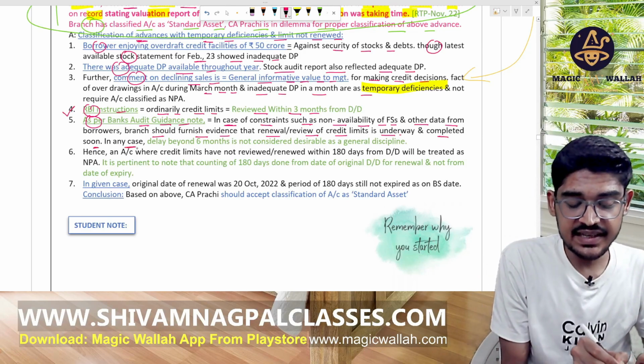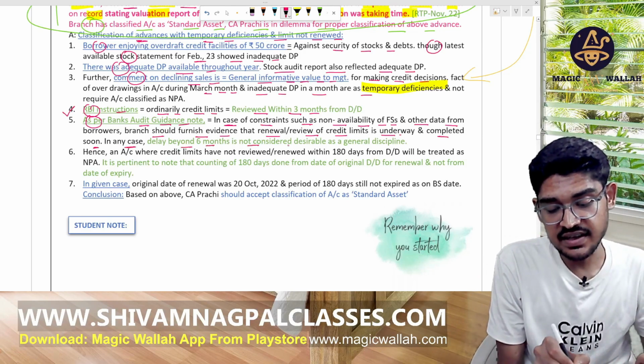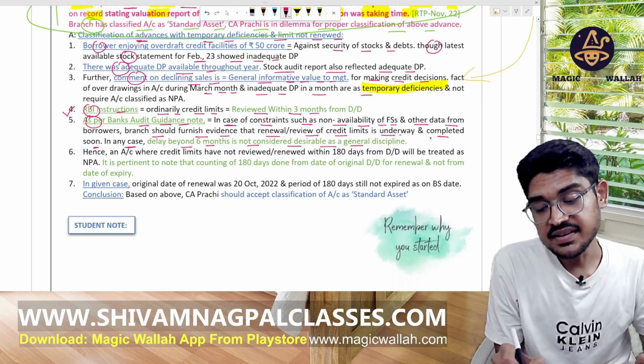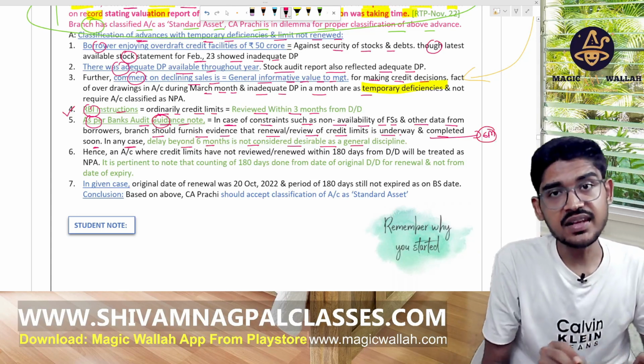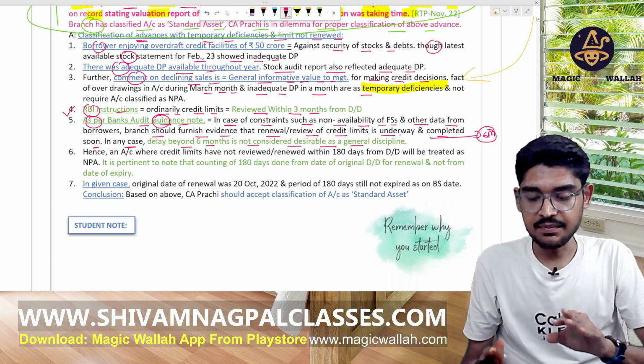In any case, a delay of 6 months is not considered desirable. Means they are giving 6 months time. The guidance note gives 6 months, RBI gives 3 months. This will prevail.